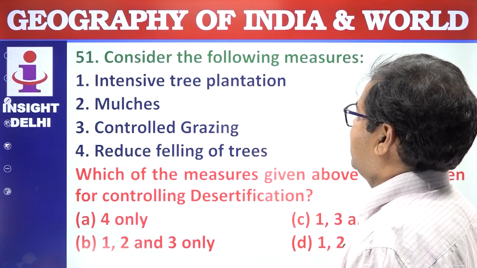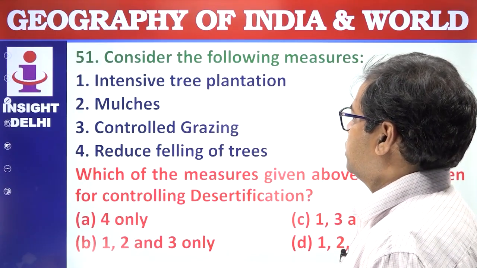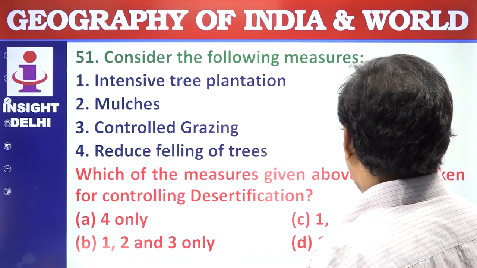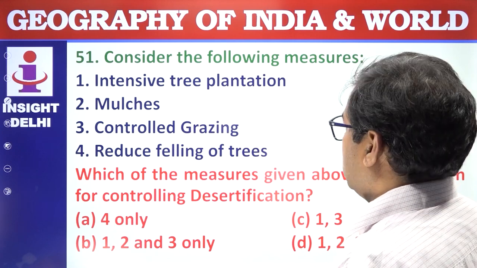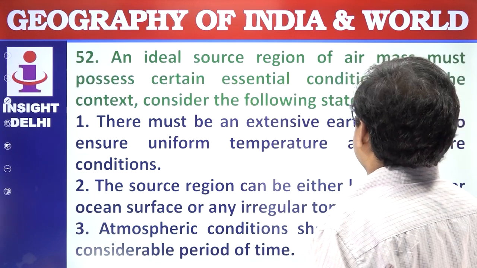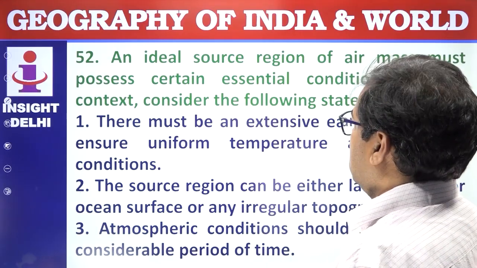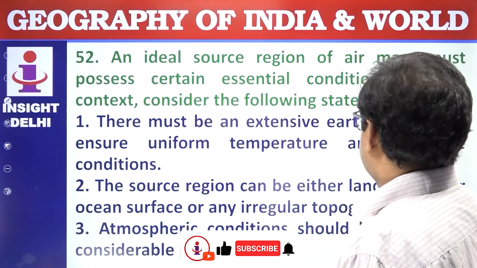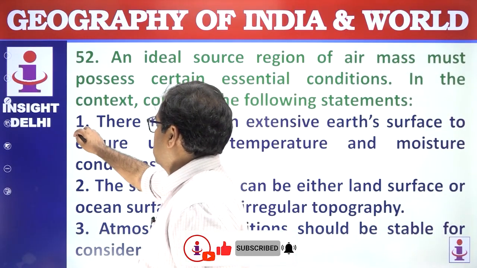Consider the following measures: intensive tree plantation, mulches, controlled grazing, reduced felling of trees. Which of the measures given above can be taken for controlling desertification? So all 4 are there. Answer is D. Next, an ideal source region of an air mass must possess certain essential conditions. In this context, consider the following statements. There must be an extensive earth surface to ensure uniform temperature and moisture conditions. This is right.